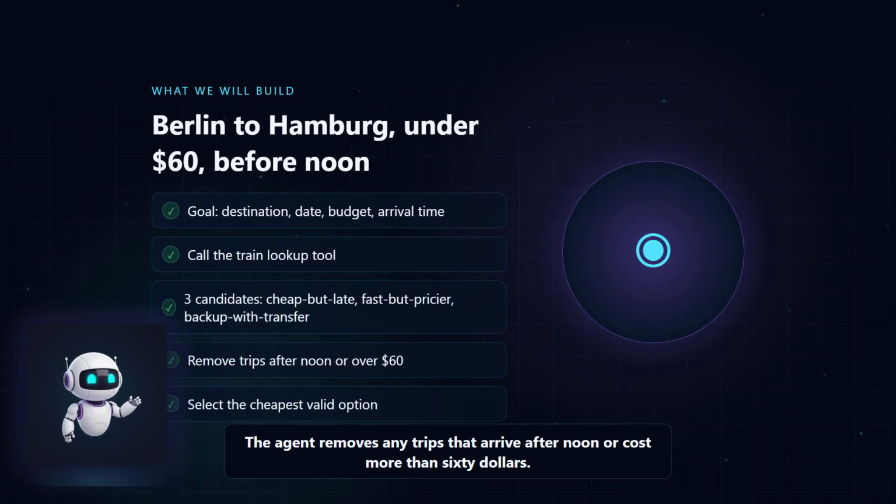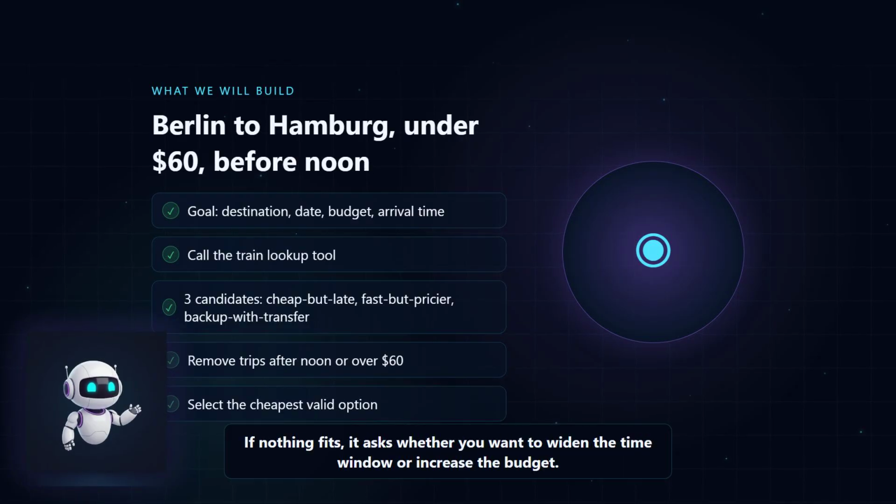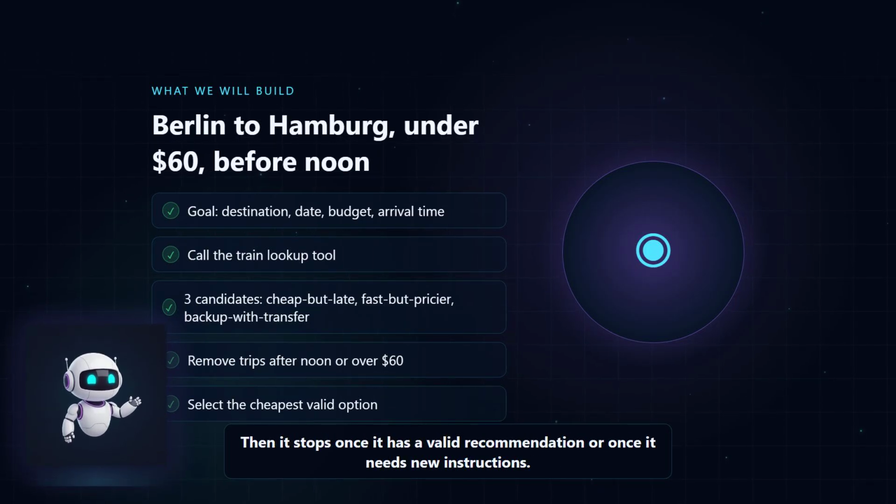The agent removes any trips that arrive after noon or cost more than $60. From the remaining valid options, it selects the cheapest one. If nothing fits, it asks whether you want to widen the time window or increase the budget. Then it stops once it has a valid recommendation or once it needs new instructions.